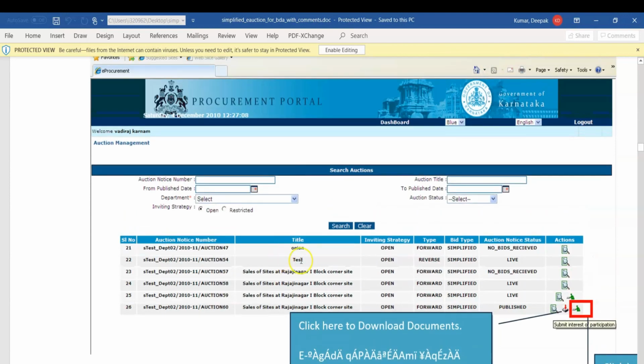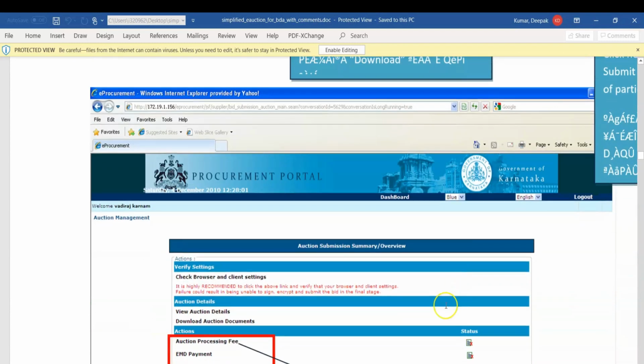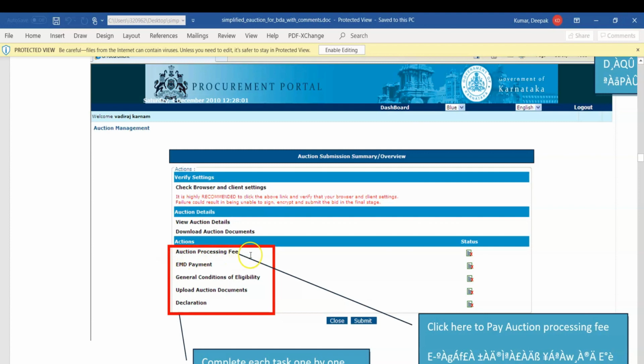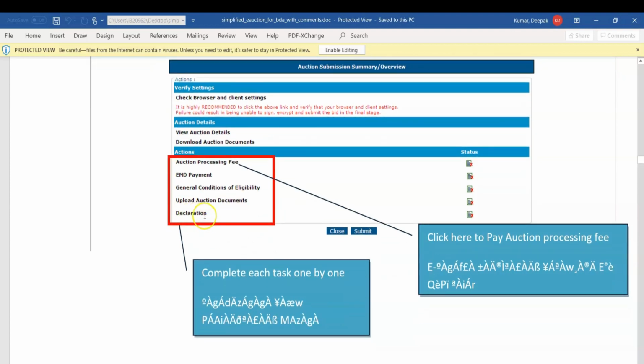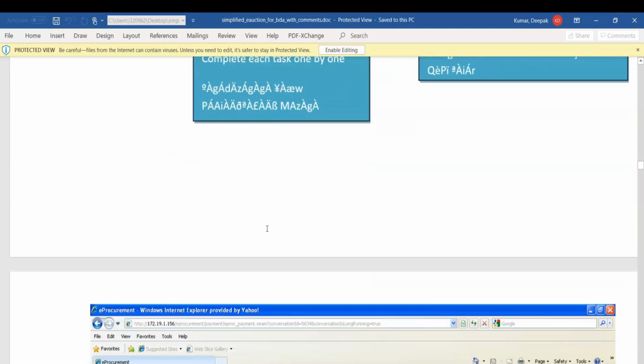You need to go to the procurement process and click here to download the document. Click on the green icon, and you will be able to see auction processing fees, EMD payment, general condition of eligibility, upload auction document, and declaration. Click here to pay the auction processing fees. Auction processing will be 500 rupees and EMD will be 4 lakh rupees. Complete each task one by one.